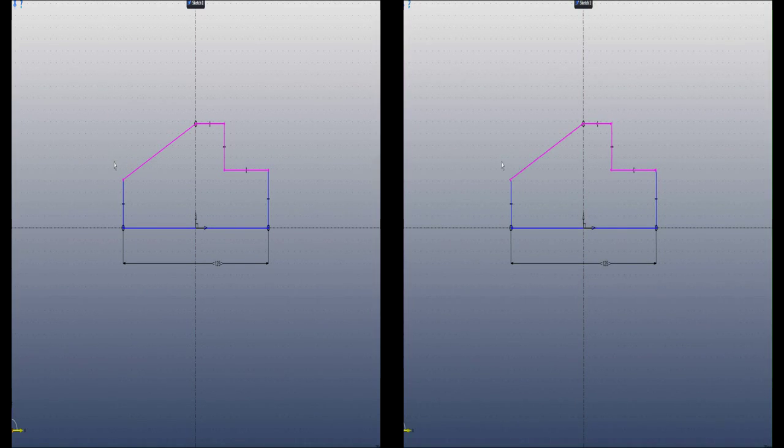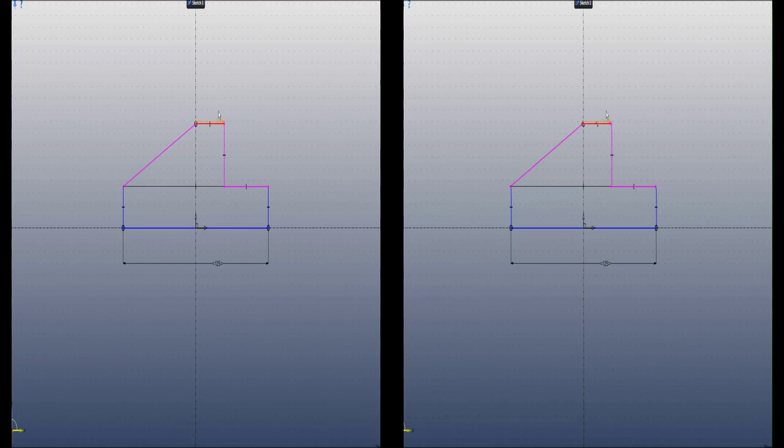We want to create a relation between this point and this point over here. To do that, you press your control button on your keyboard, pick those 2 points, and you click alignment, and there you have a little relation between those points.